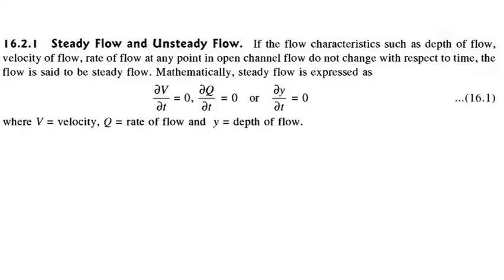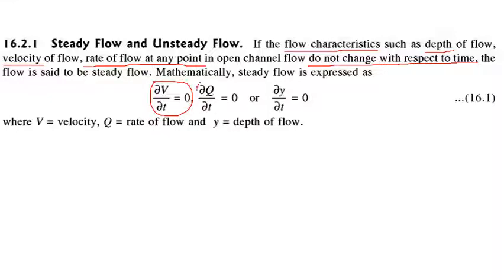If the flow characteristics such as depth of flow, velocity of flow, rate of flow, which is the discharge, that is measured in meter cube per second, all these quantities at any point do not change with respect to time. That means here we have dou v by dou t, the variation of velocity with respect to time, equal to 0.